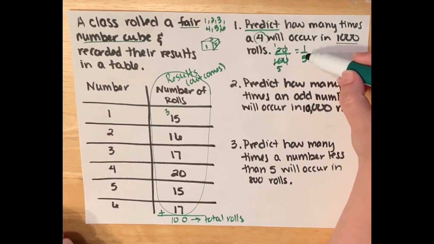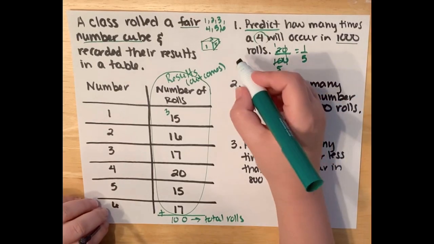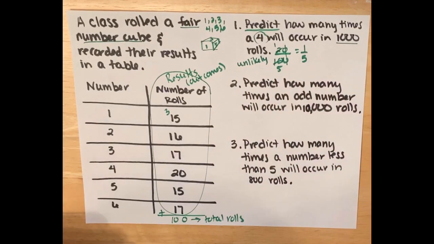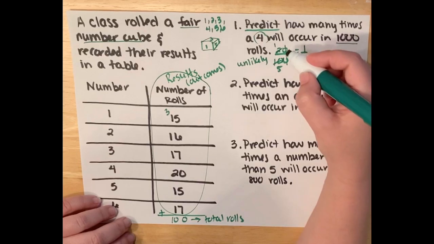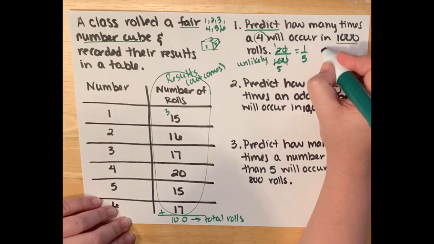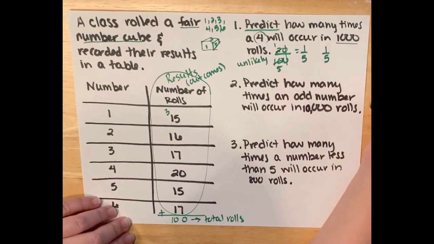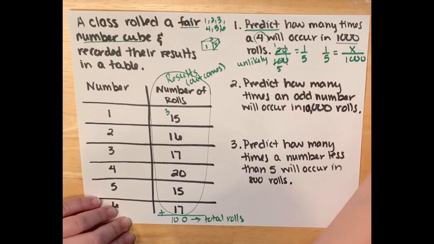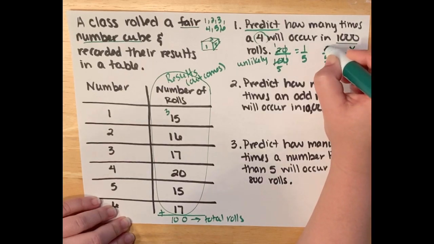Also, is this likely, unlikely, certain, as likely as not? What is this one? This definitely falls in that small range of unlikely. It's between the 0 and 0.5 range. It is not a very likely event to happen. All right, so 20 out of 100 reduced to 1/5. I'm going to take that probability from the experiment and I'm going to make a prediction. Remember, 1,000 is the number of rolls, which goes on the bottom over x. So cross multiply.